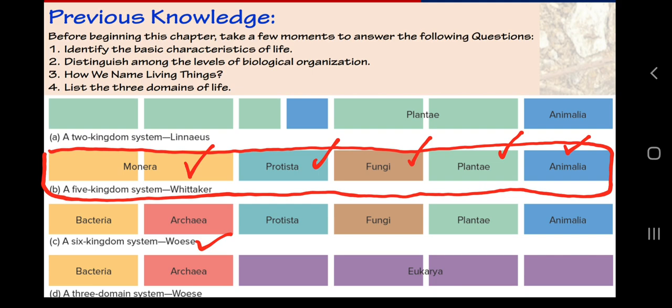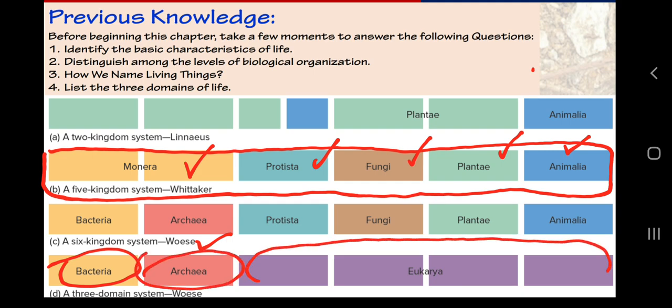Because in the recent syllabus provided by CBSE we need to have an idea of three domains of life: bacteria, archaea, and eukarya. So for better understanding of these three domains of life, we need to have the understanding of six kingdom, the recent classification given by Woese in the year